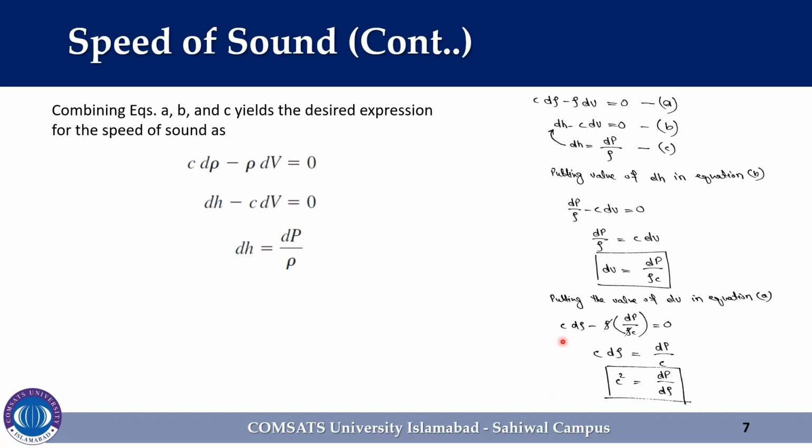Now put the value of dV in equation A. The equation becomes C d rho minus rho times dP over rho C is equal to 0. After simplification, we can express the speed of sound as C squared is equal to dP over d rho. So after simplification, we can easily determine the relation for the speed of sound.